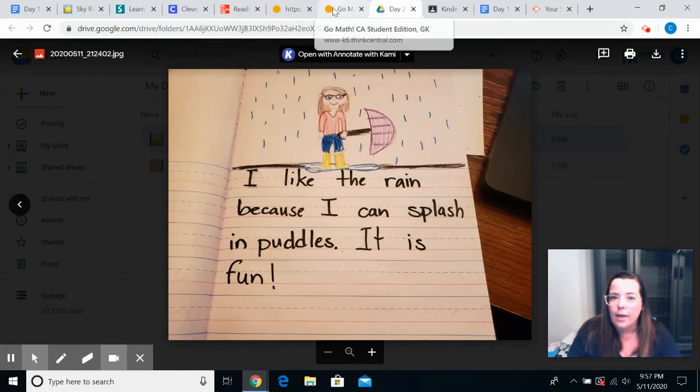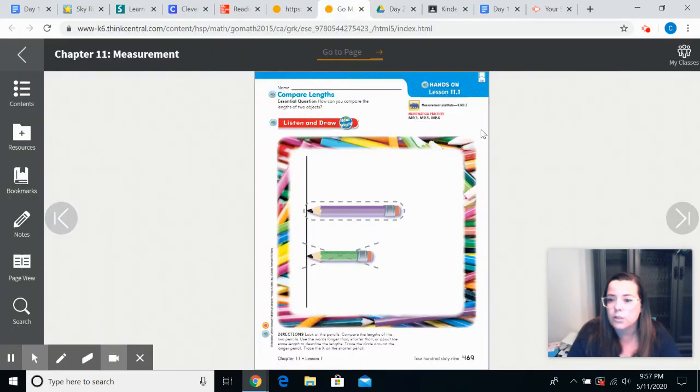And then for math, we are starting our first lesson of this chapter, 11.1. Here's the question. How can you compare the lengths of 2 objects? Length, another word I like to remember, is long. How long is something? So on this first one, they want us to look at the purple and the green pencil. They want us to circle the pencil that's longer. This purple one is longer, so that's the one you're going to circle. The green one is definitely shorter, so we're going to go ahead and put our X.